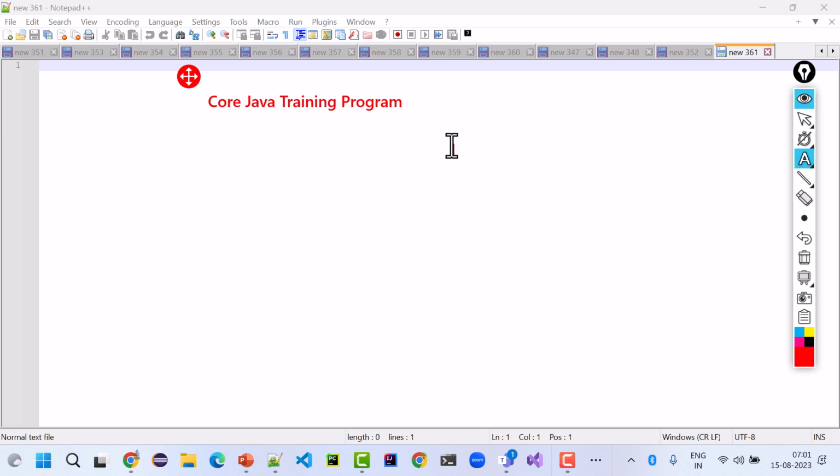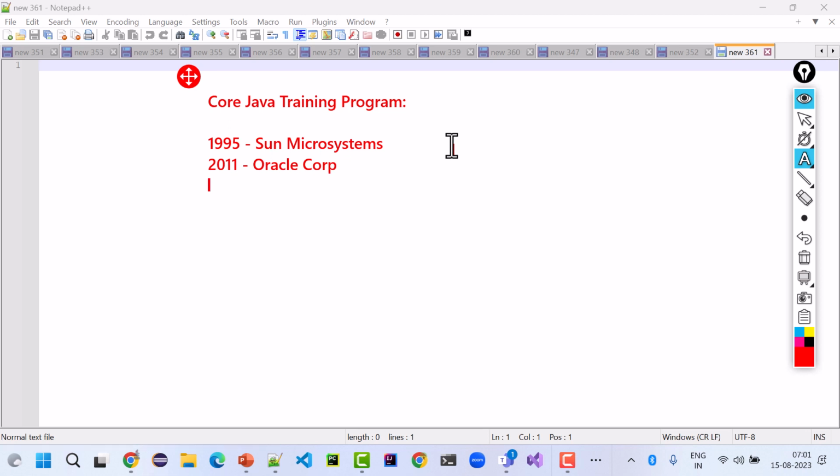Let's first introduce ourselves with the basic history about Java. It got introduced in 1995 by a company called Sun Microsystems, right? And in 2011, it came to be owned by Oracle Corporation.